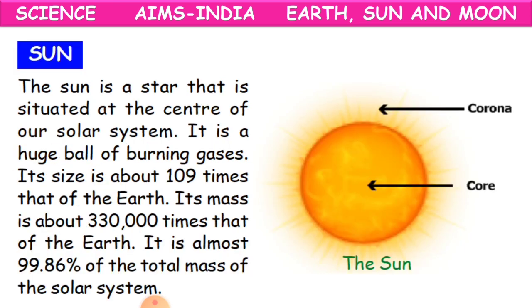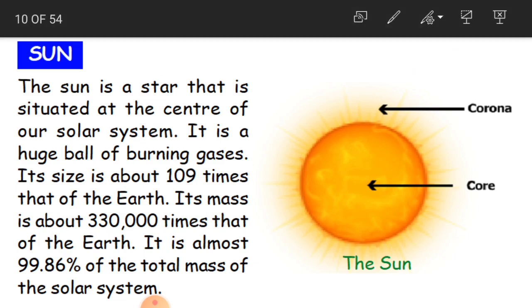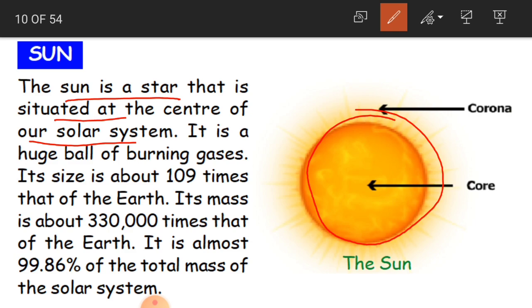Clear, children? Now let us learn about the sun. The sun is a star that is situated at the center of our solar system. It is a very powerful celestial body. And it is a huge ball of burning gases. It is a very big ball.